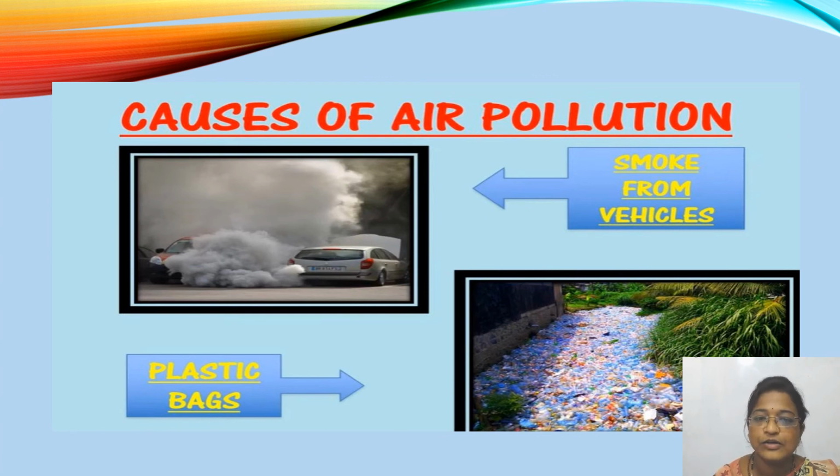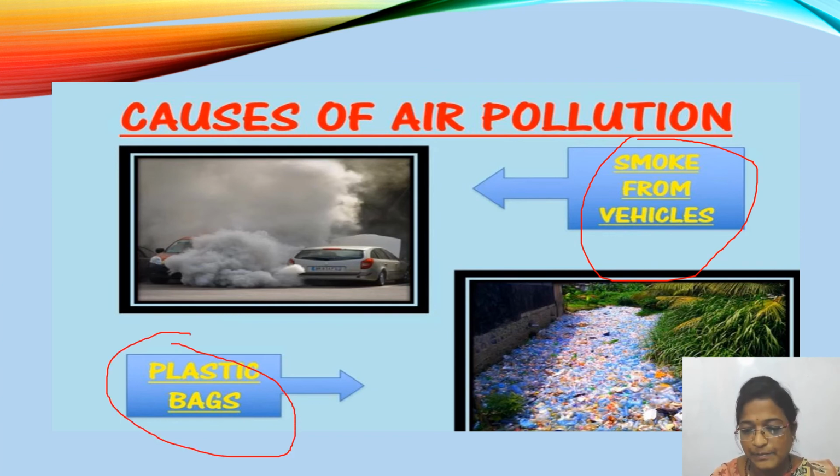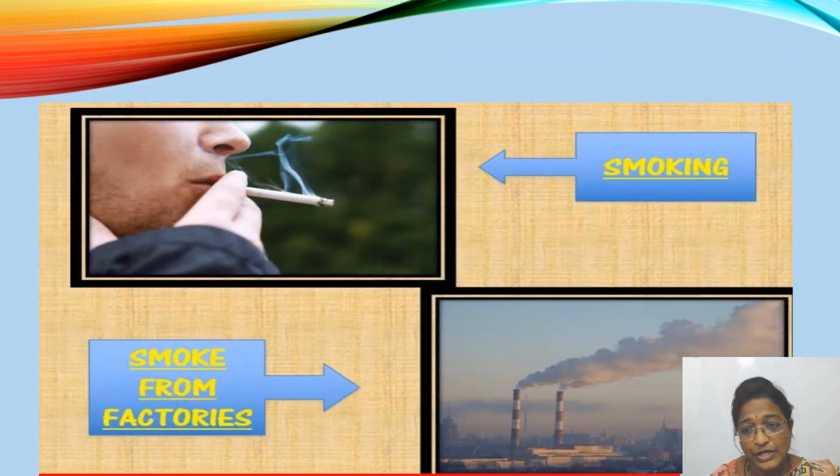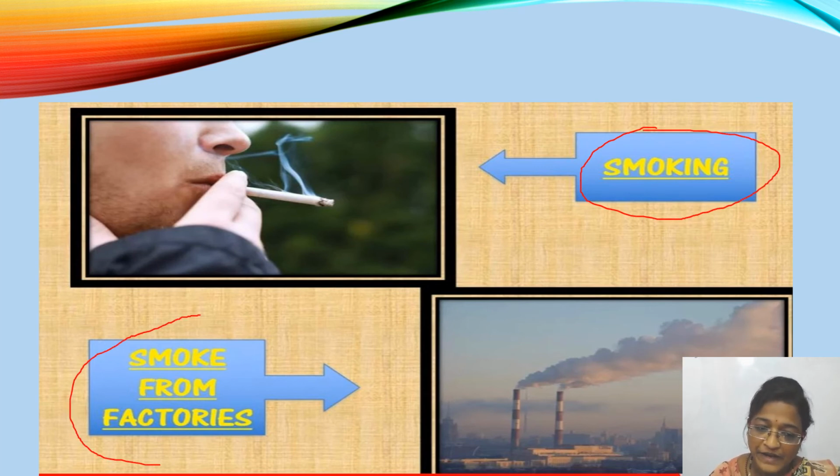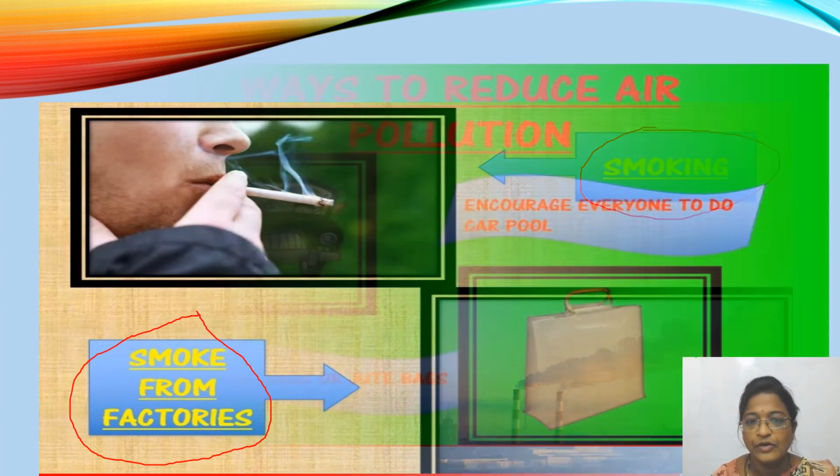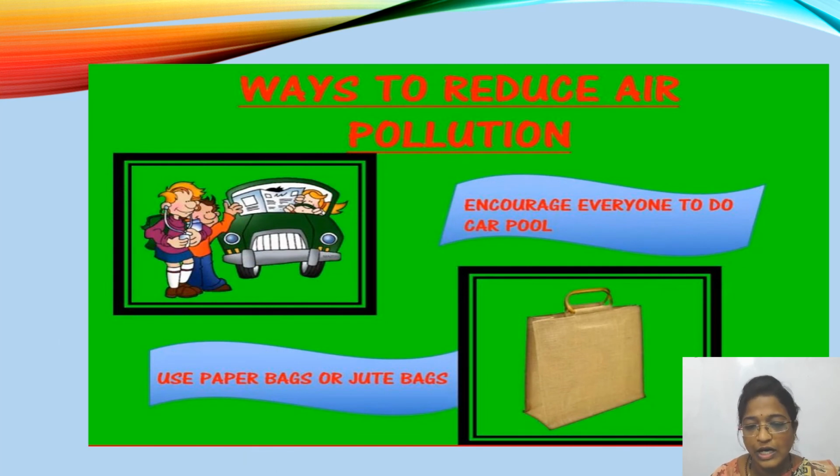Now let us see the causes of air pollution. As you can see in the images, how the air is polluted. By smoke from vehicles, air will be polluted, isn't it? And even plastic bags cause air pollution. Smoking also causes air pollution. Smoke from factories also causes air pollution. So we know how the air is polluted.